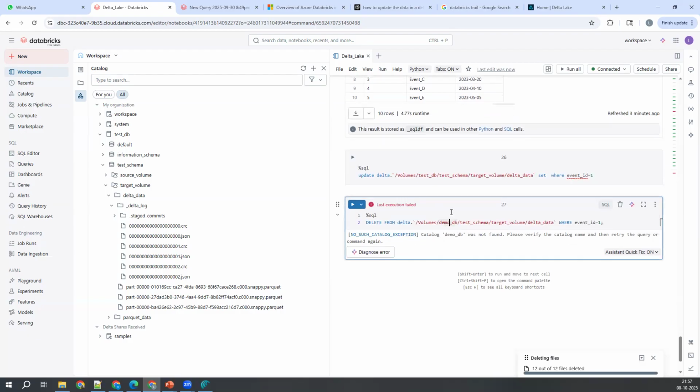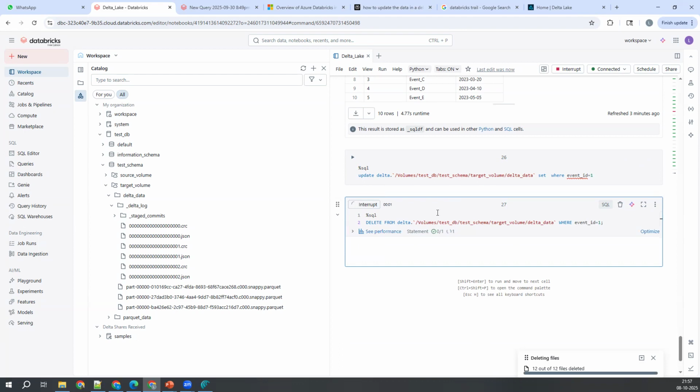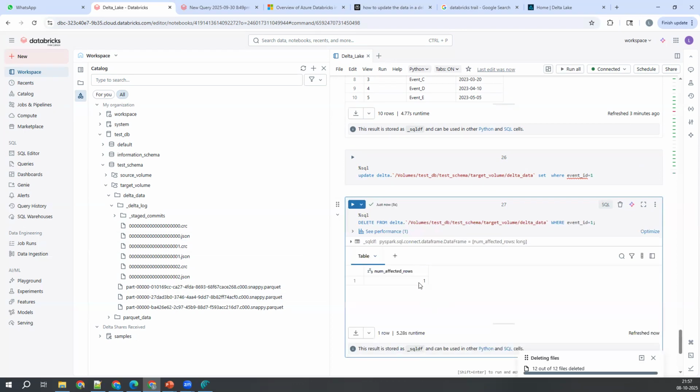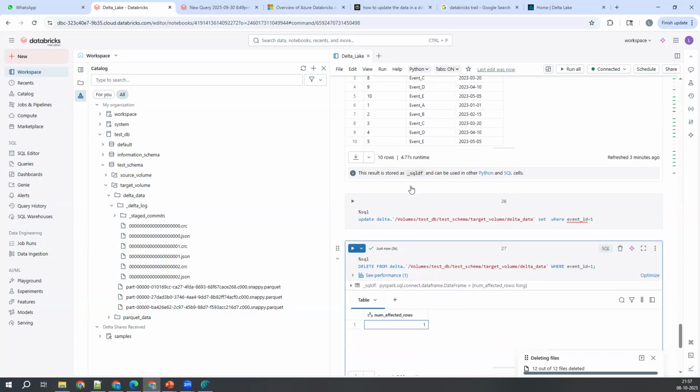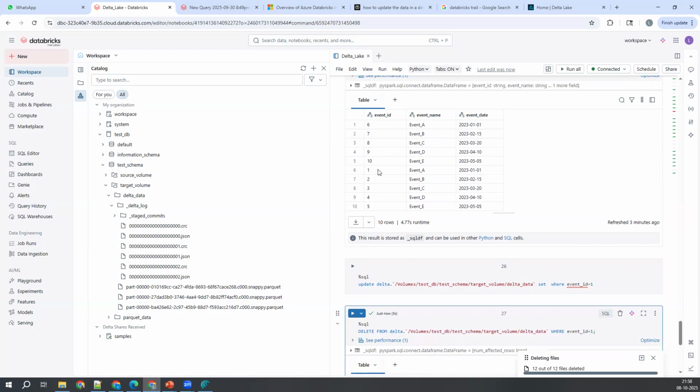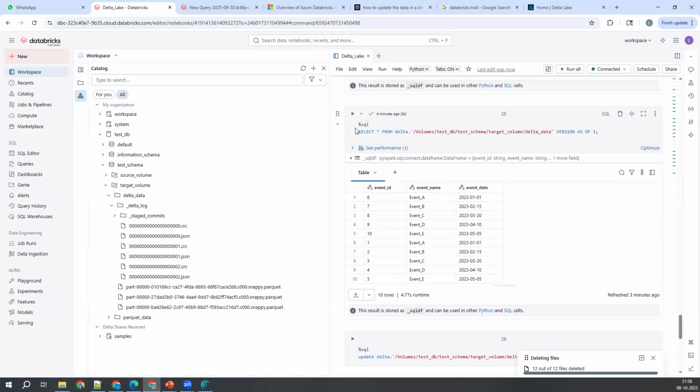Again, demo DB issue. So test schema, test DB. Now let me execute this. Immediately, what is happening here? Try to understand. Number of rows affected: 1. If I select the table, the first record, event ID 1, will definitely be deleted.